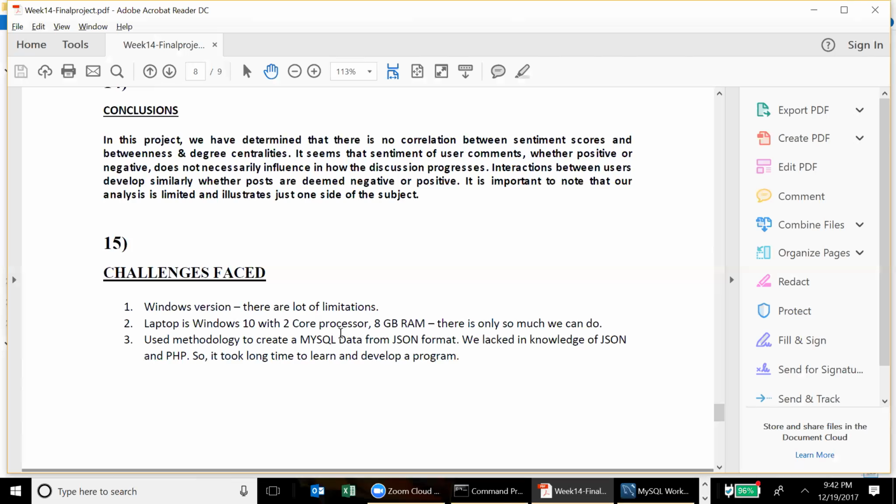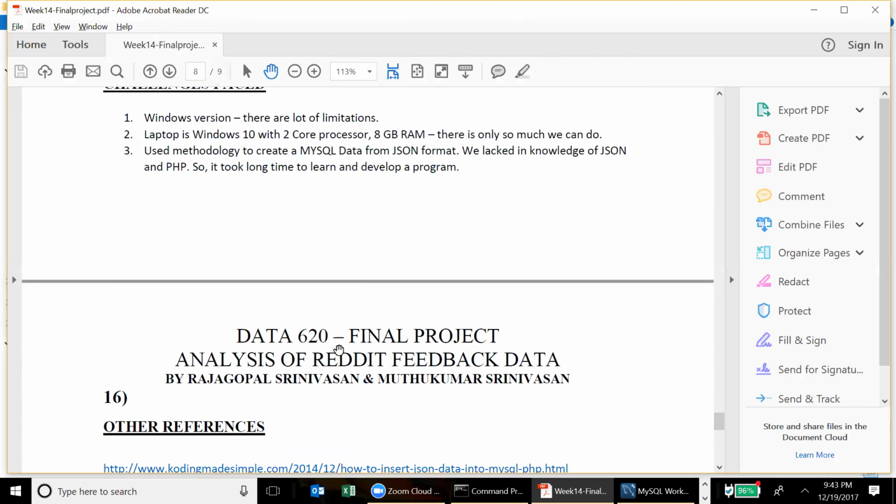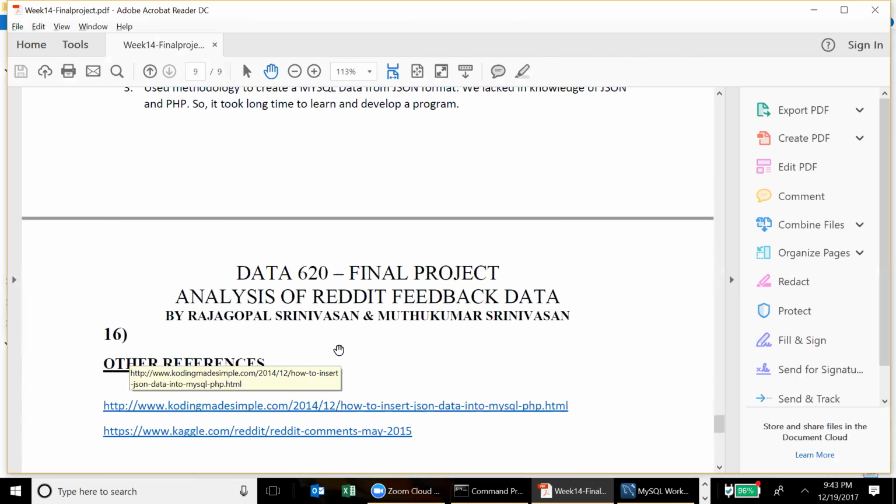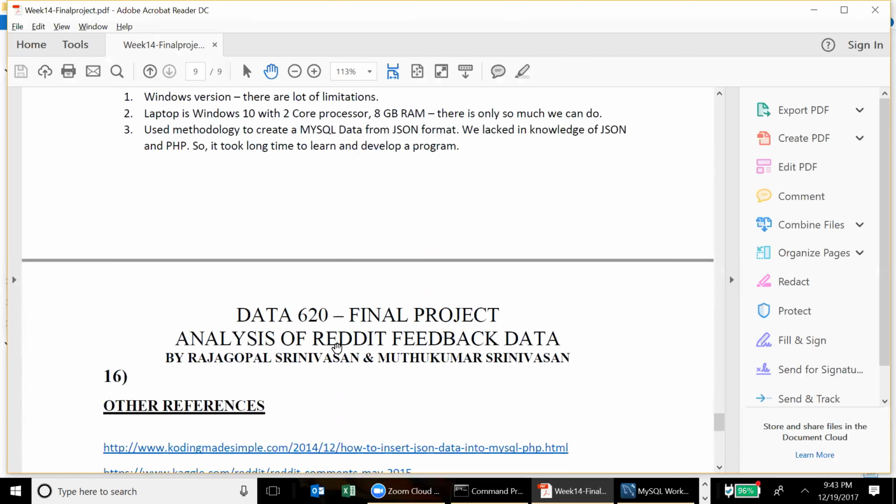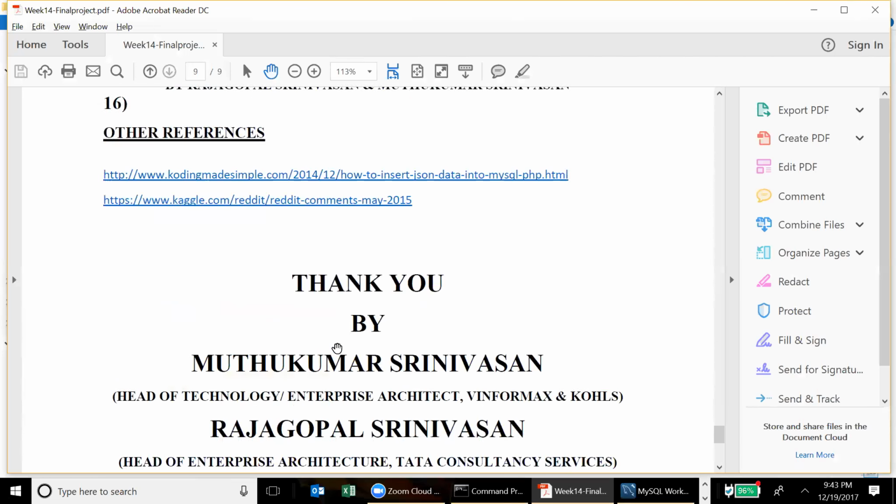The methodology to create the MySQL database is another big challenge, because the data is in JSON format, and we didn't cut it, so it's like 8 GB of data. It is on Kaggle. We have to write a small PHP program to pull the JSON data into a MySQL database. That is another big challenge because we have to write a small program. Those are all the challenges that we have come across, and there are some references that we have given.